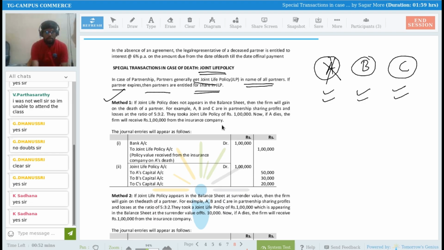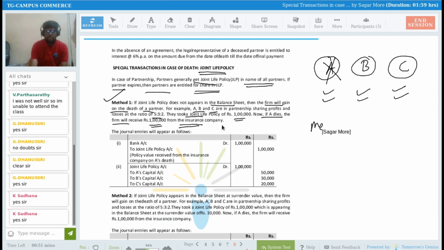If the joint life policy does not appear in the balance sheet, have I taught this to you? I guess I taught this to you in the retirement chapter, right? The same concept is there here in case of death also. There is no difference as such. If a joint life policy does not appear in the balance sheet, then the firm will gain on the death of a partner. For example, A, B, C are in a partnership sharing profits and losses in the ratio of 5:3:2. They took a joint life policy of rupees 1 lakh. Now, if A dies, the firm will receive 1 lakh rupees from the insurance company.